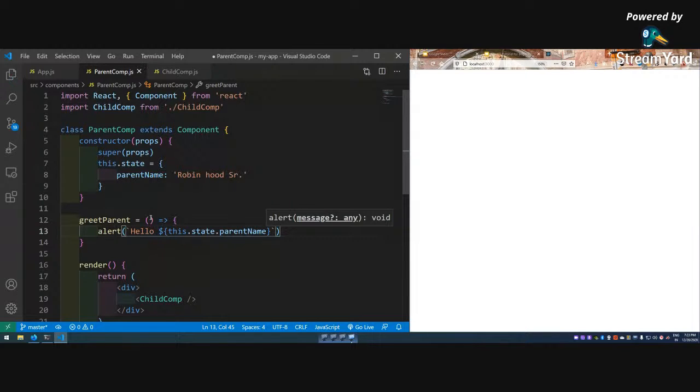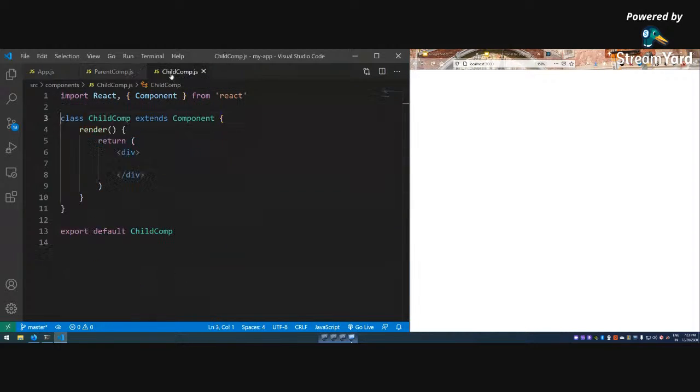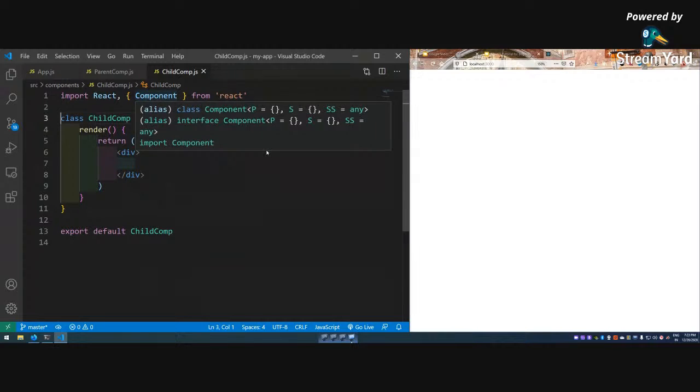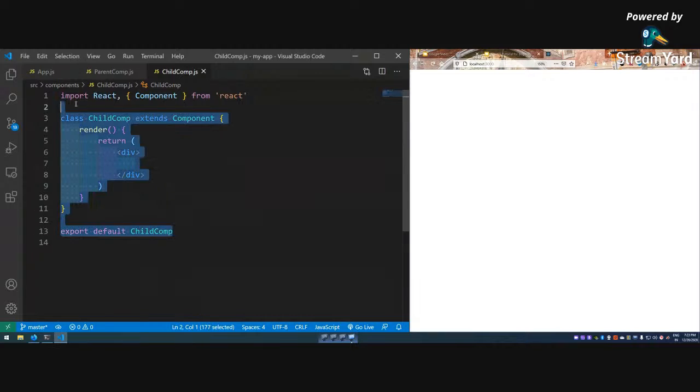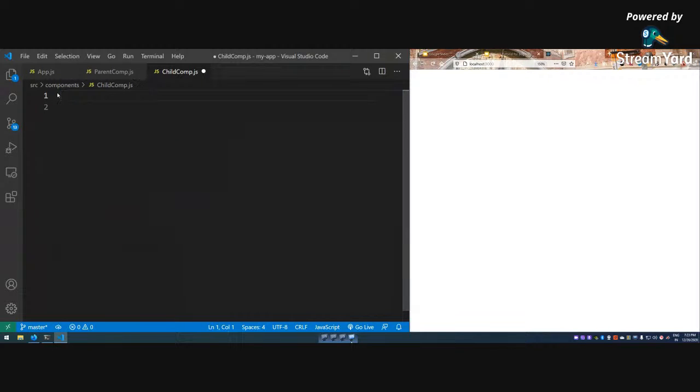Okay, so the main thing is that's a greetParent. I don't want to call it from here. I could have created a button here and call it this.greetParent, but that is not the way. So I'm showing how to pass data from there to here. So I go to the child component, I'm showing it here. Even I don't need a class based component. Why? Because we are just using props here.